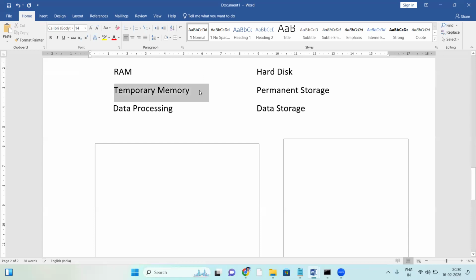So RAM is a temporary memory, and hard disk is a permanent storage. RAM is for data processing, and hard disk is for data storage.